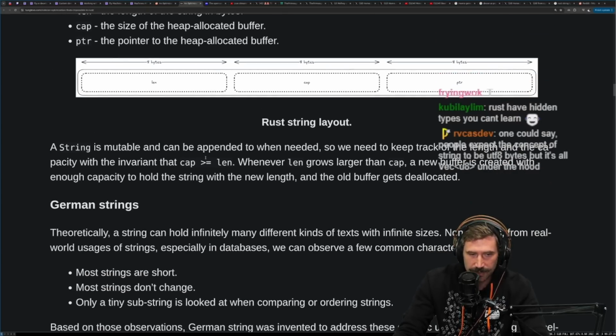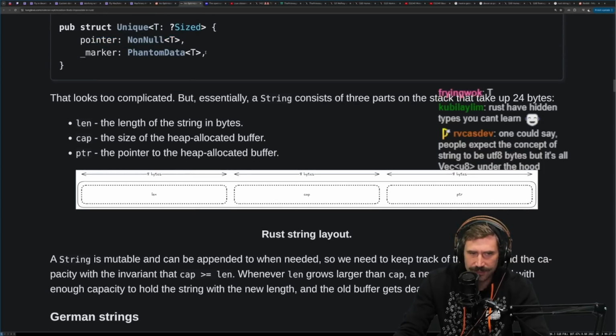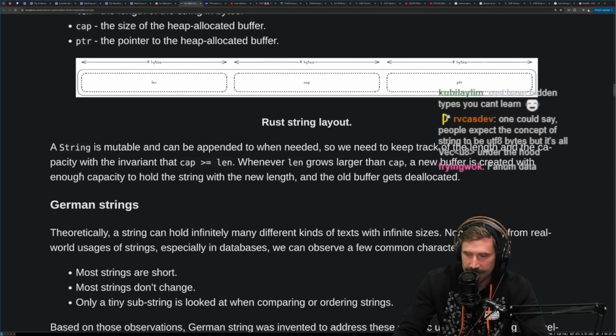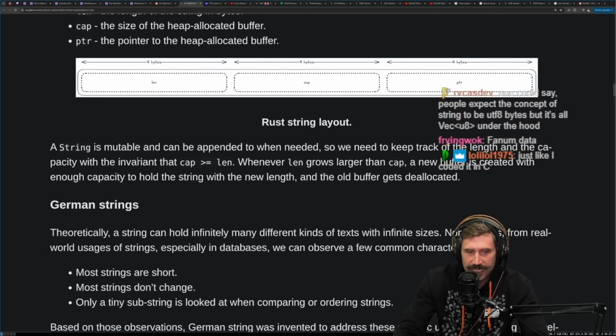As a string is mutable, and I think it has something else. I think there's something else, but I can't remember what it is. I read John talking about phantom data, and I think I got it for a little bit, but now I can't remember. It's been a while. Anyways, a string is mutable and can be appended to when needed.